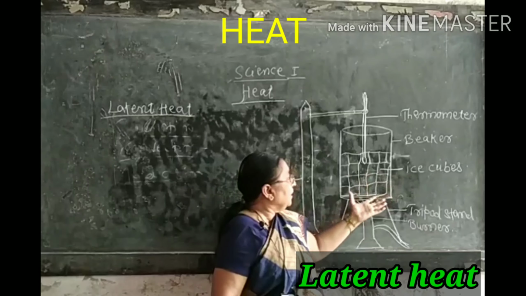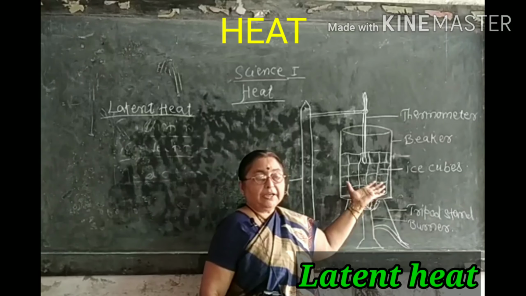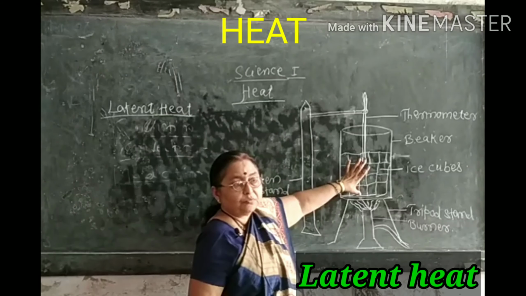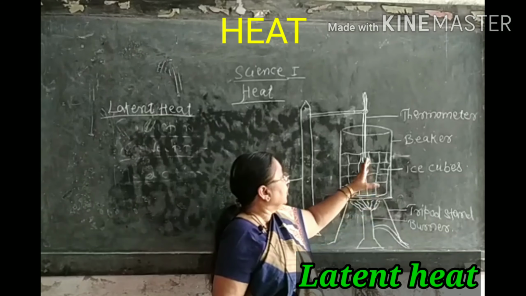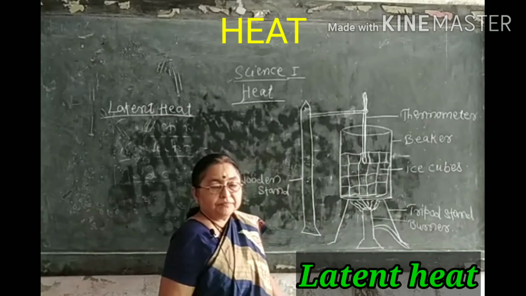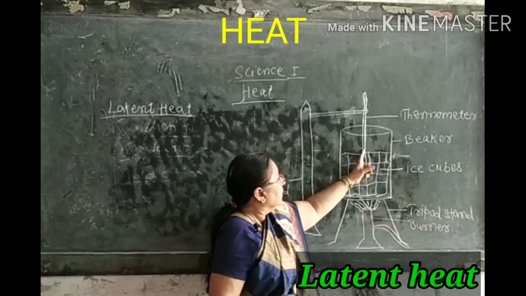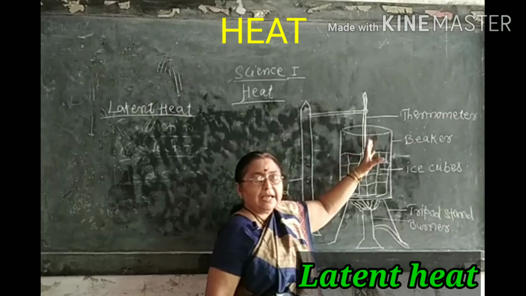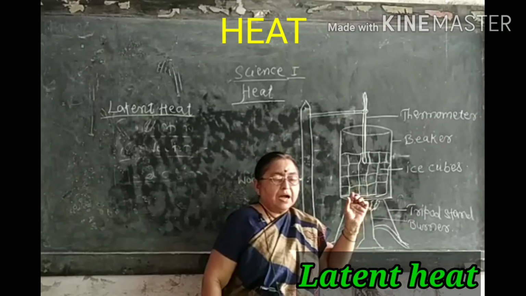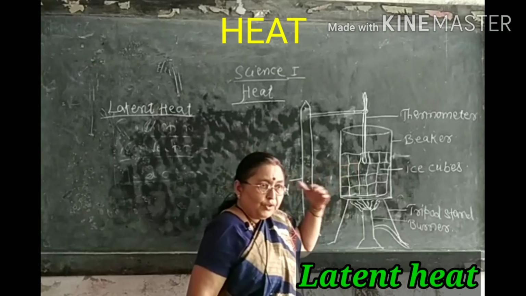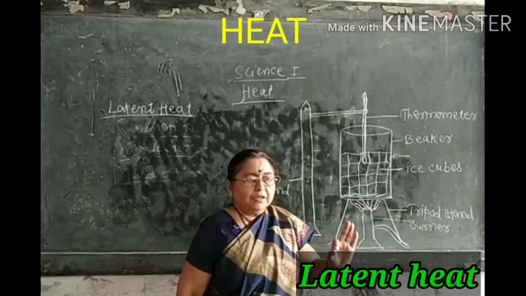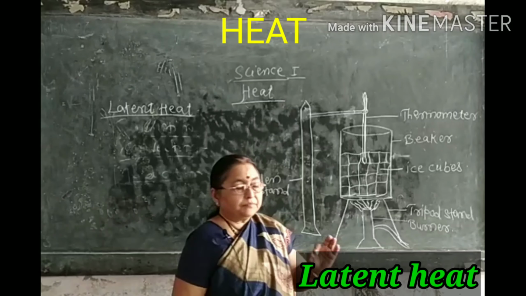When all the ice cubes melt and we get water in the beaker instead of ice cubes, then slowly, gradually the reading in the thermometer starts rising. We have to note down the temperature every minute.